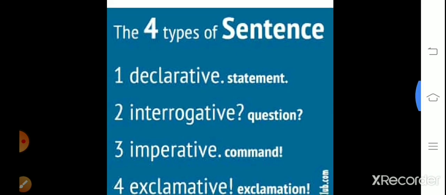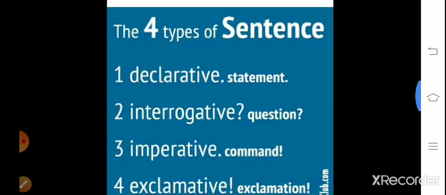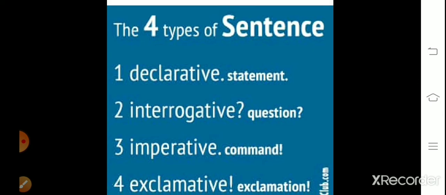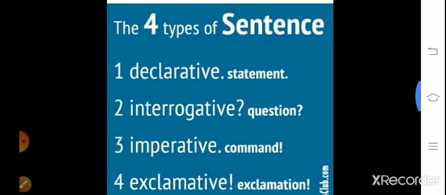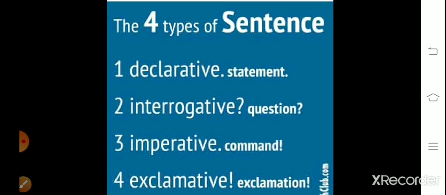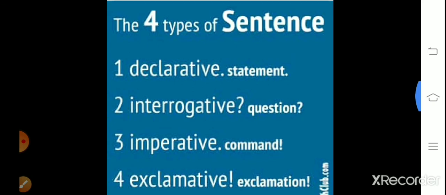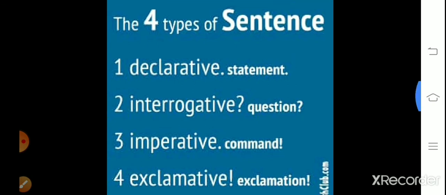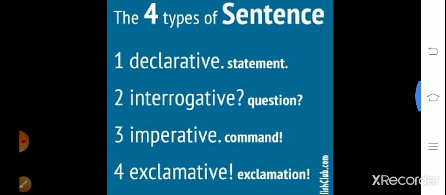Third one, imperative: you can give a command, give an order, make a request, or ask someone for help. And the last one is exclamative. Exclamative means when you are shocked, happy, or in sorrow. All these things can be expressed in the exclamative type of sentence. Clear? So we'll see all four types of sentence one by one.